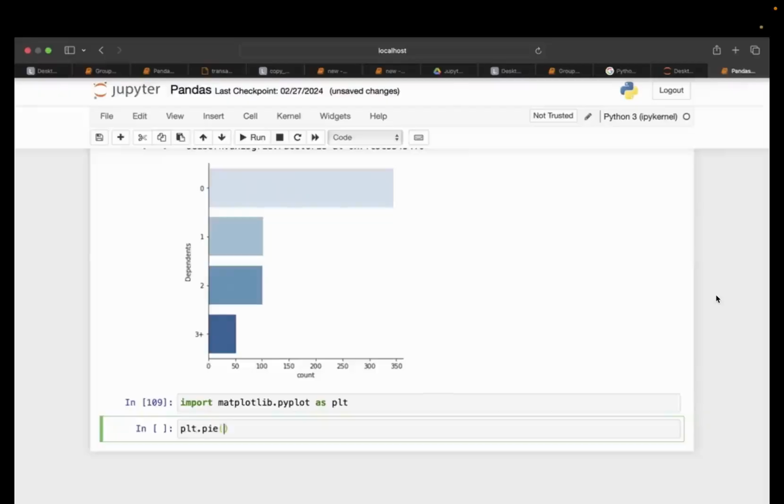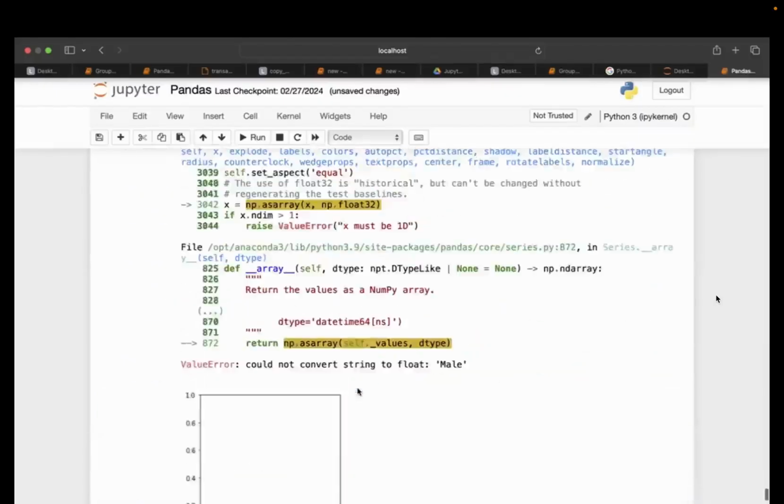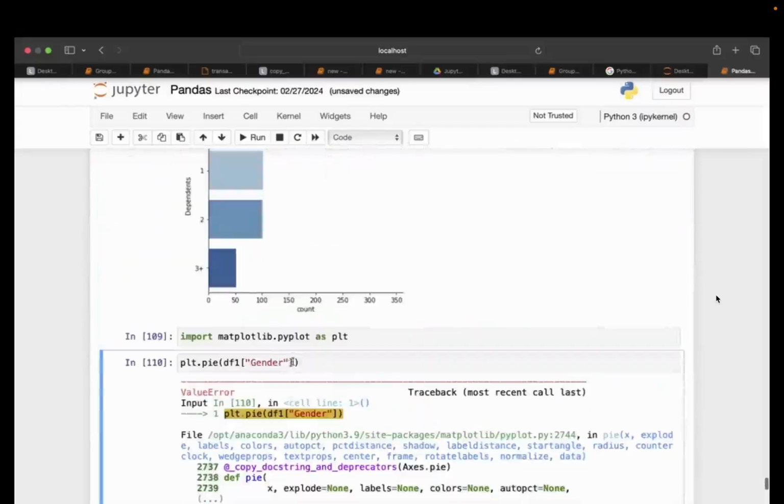Okay, and inside that you have to mention the data. What is my data? Here you can simply mention the column name, df1 of gender. Okay, so I'm going to simply run this. Wait a minute, it's going to create error. We have to do value counts first.